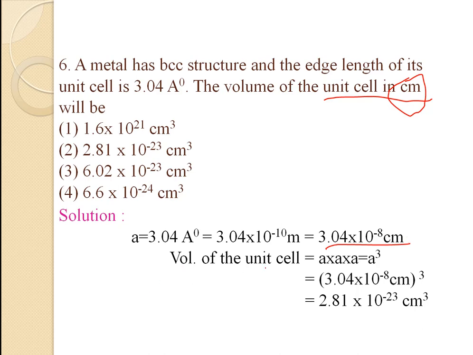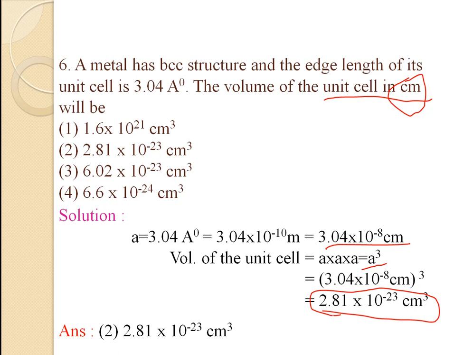So volume of the unit cell, we already know that the volume of the unit cell formula is length into breadth into height, that is a into a into a, that is a cube. The value of a is 3.04 into 10 to the power minus 10 centimeter, so you have to cube it, multiplying 3.04 three times. We get the answer of 2.81 into 10 to the power minus 23 cubic centimeter. The right answer is option 2.